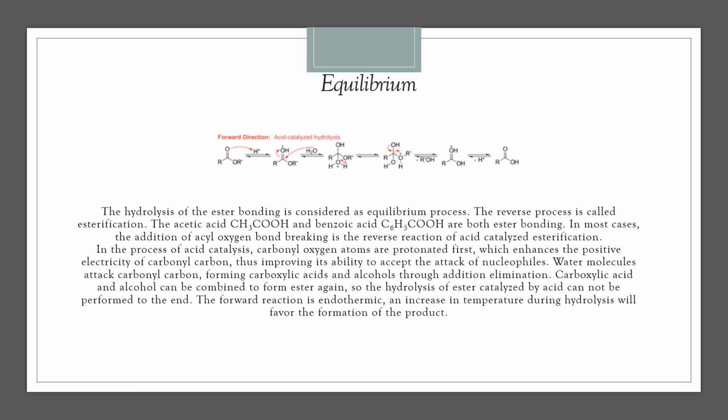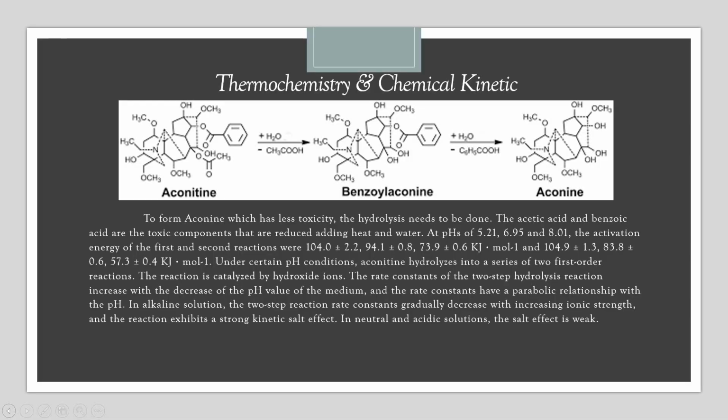The reverse process is called esterification. As we know from the previous diagram, in the first reaction they took off the acetic acid, which is over here. And in the second reaction, the benzoic acid is being hydrolyzed.